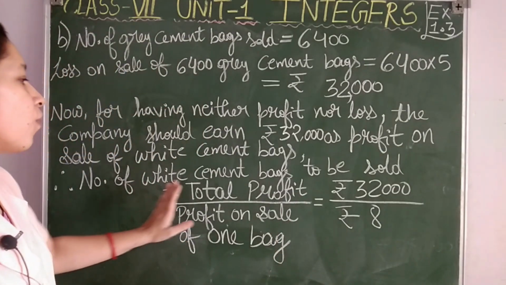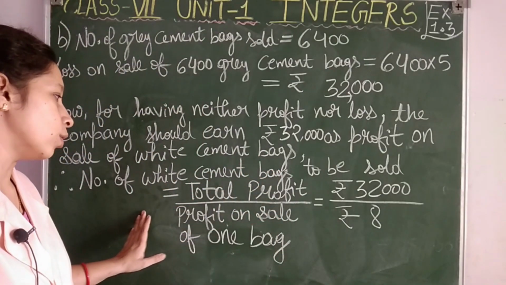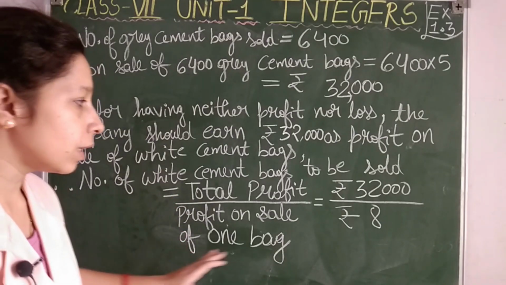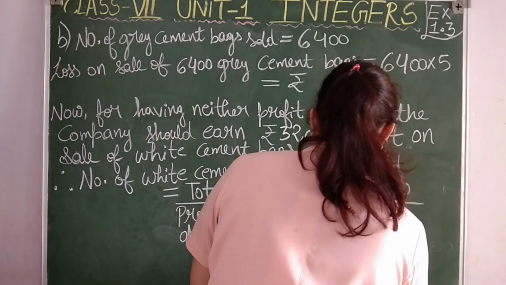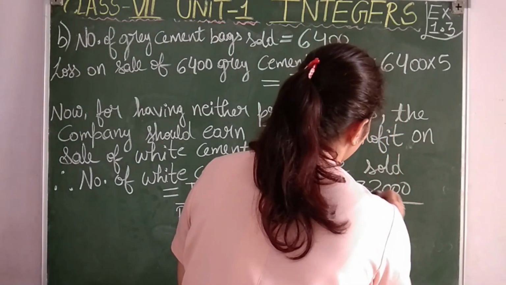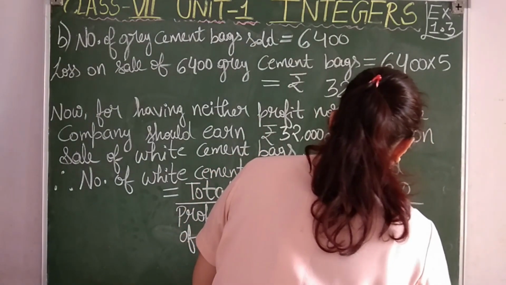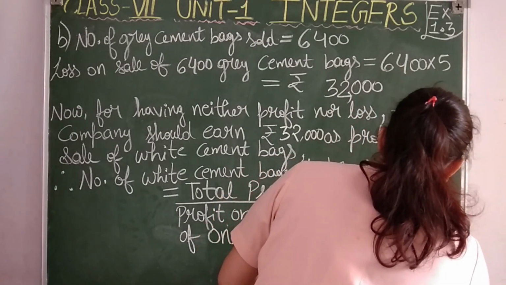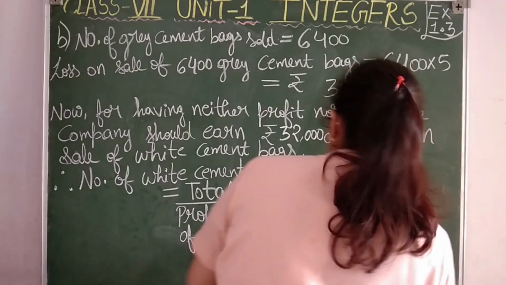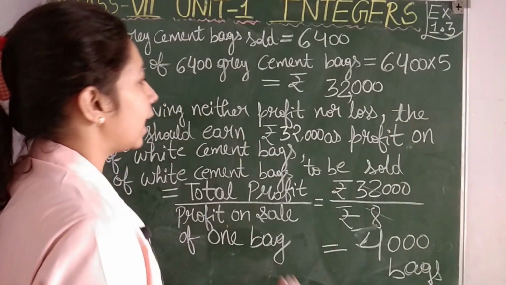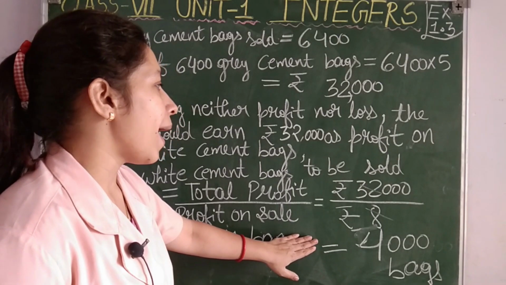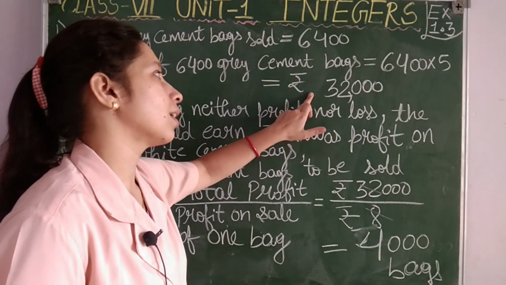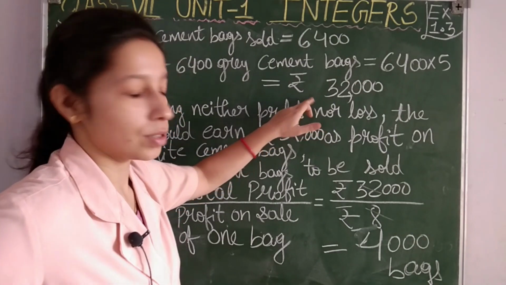Number of white cement bags to be sold is equal to total profit divided by profit on sale of one bag. Now see, 32,000 divided by 8. 8 ones are 8, 8 fours are 32, so 4,000 we are going to get. If the company is able to sell 4,000 white cement bags, it will earn a profit of rupees 32,000, which will be equal to its loss, which is again 32,000.